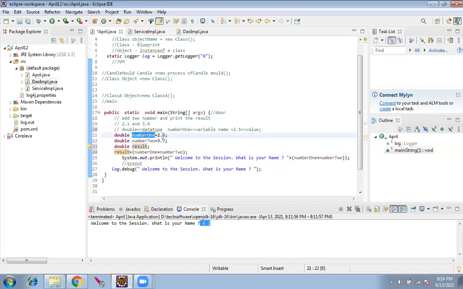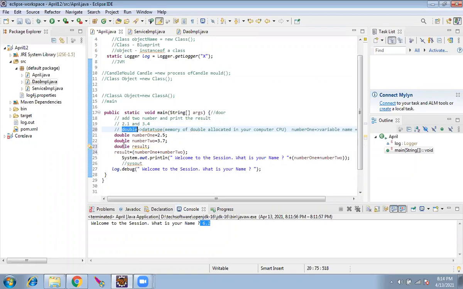This means this is a memory. When we say number 1 is a data type of double, this means inside the CPU memory, a double has a value. It can be like 1 KB or 2 KB. So that much memory will be allocated in your computer CPU. Okay, so that is what this data type is.